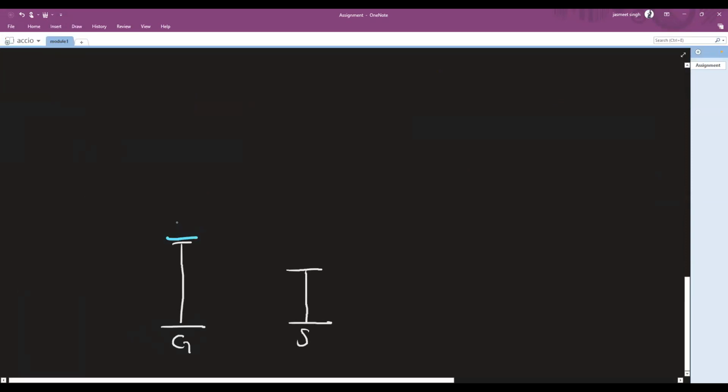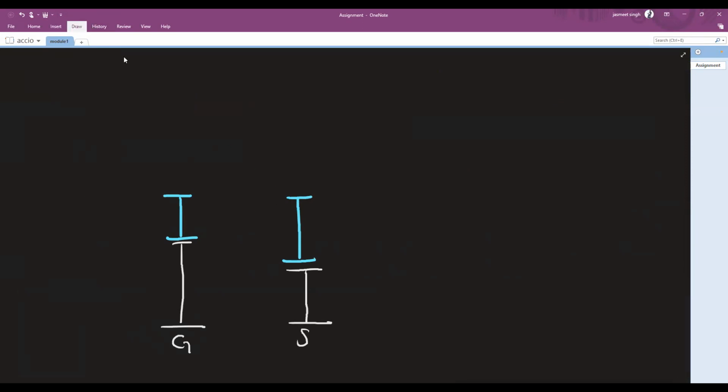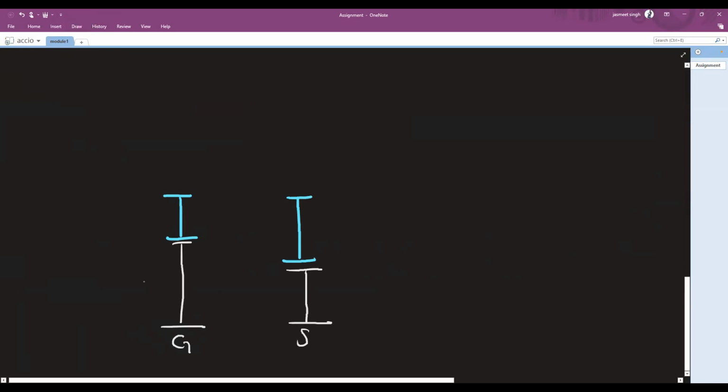Ideally we need the velocity of Jian to be small and the velocity of Sunyo to be greater. Now you can see by observation, initially the gap is this. This is the initial gap.